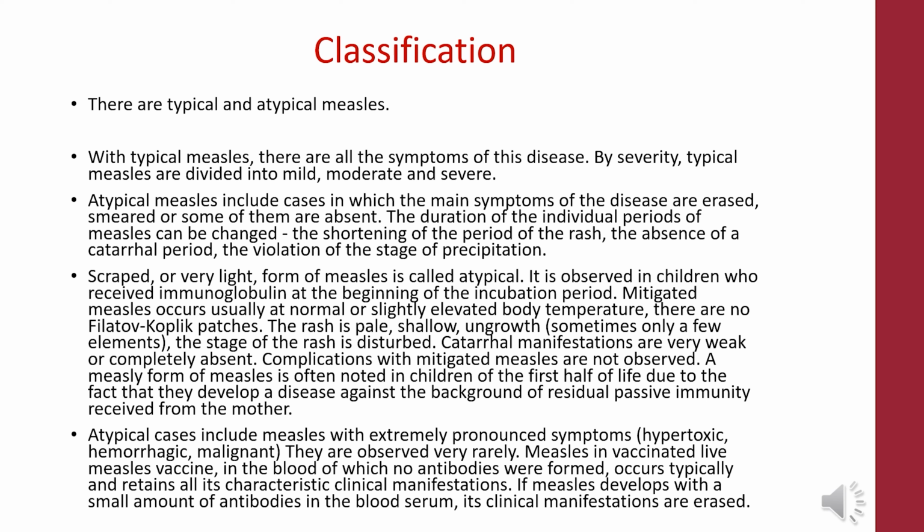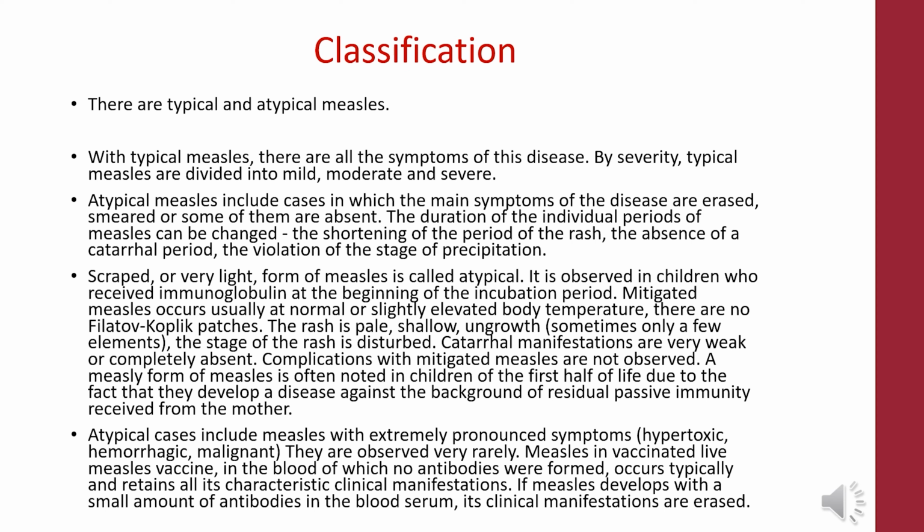It is observed in children who received immunoglobulin at the beginning of the incubation period. Mitigated measles usually occurs at normal or slightly elevated body temperature. There are no Filatov-Koplik patches. The rash is pale, sparse, and sometimes has only a few elements. The stage of the rash is disturbed.